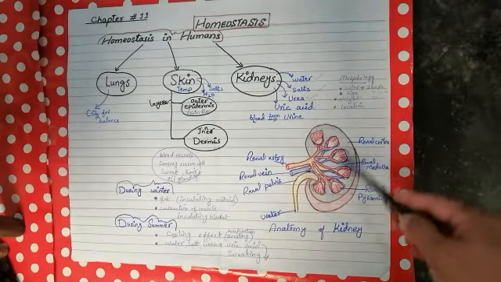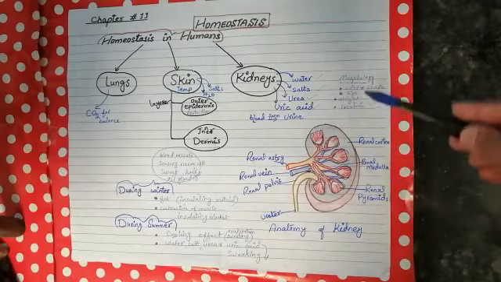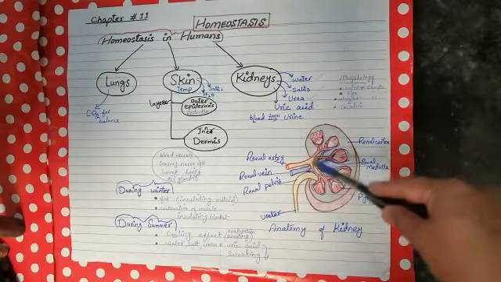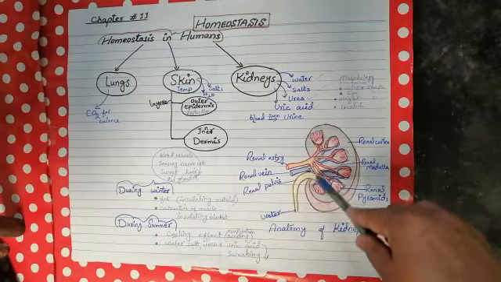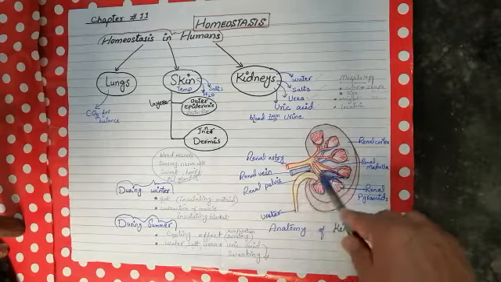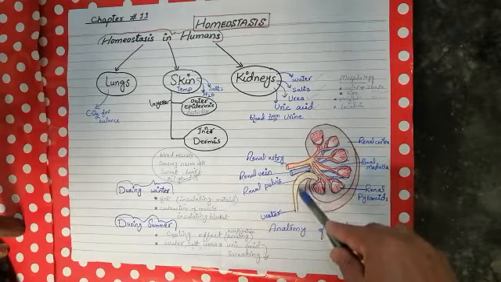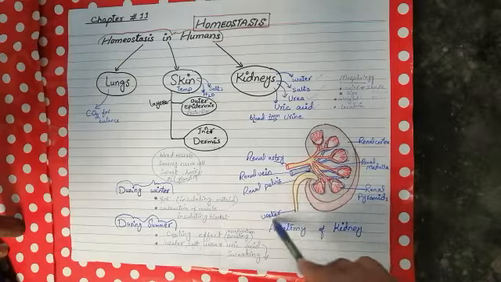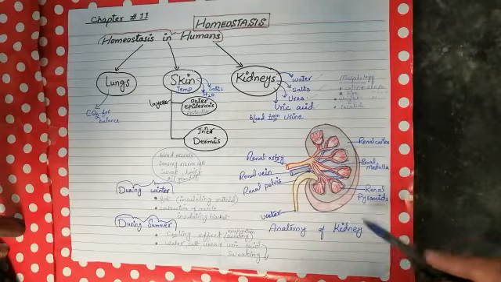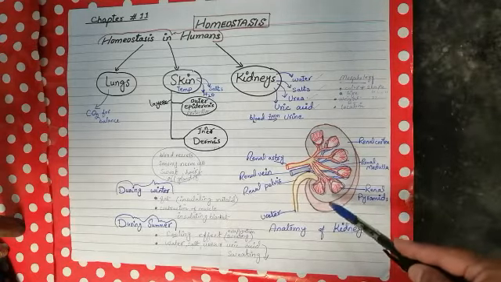The collecting ducts collect the excretory products into the renal pelvis. The renal pelvis from both kidneys transports these materials to the urinary bladder, and from the urinary bladder they are released in the form of urine outside of the body.